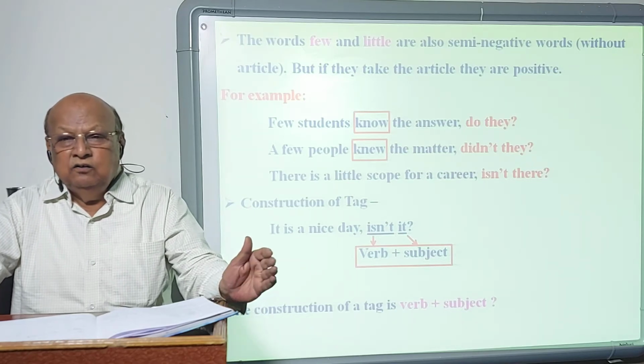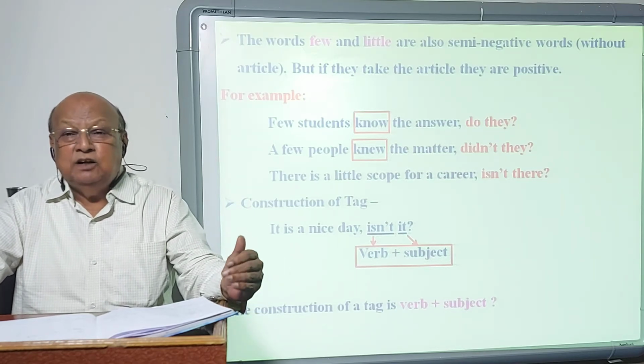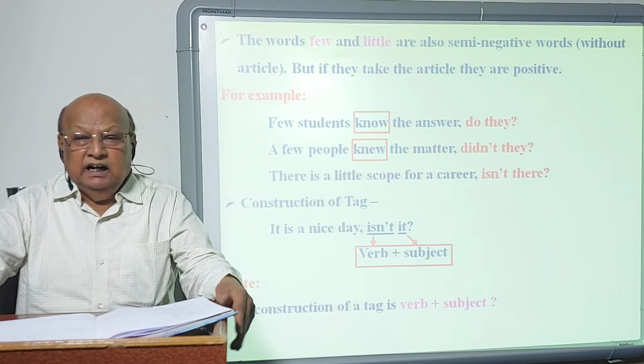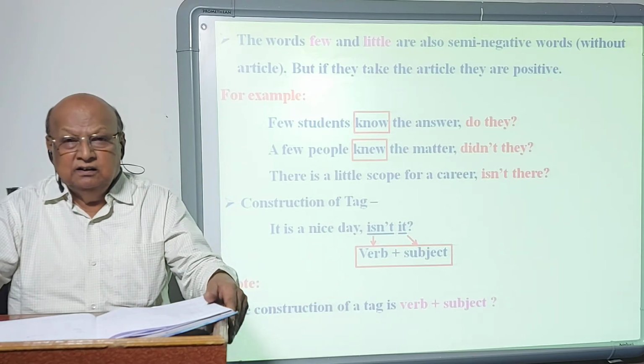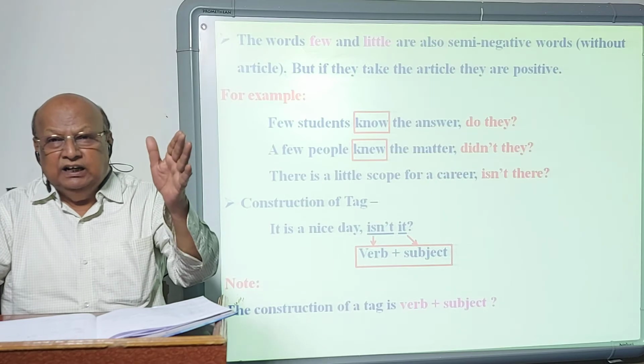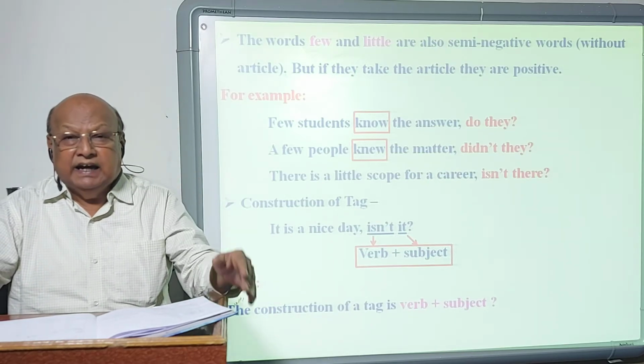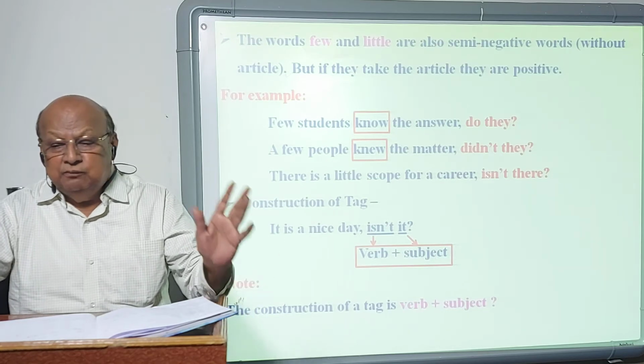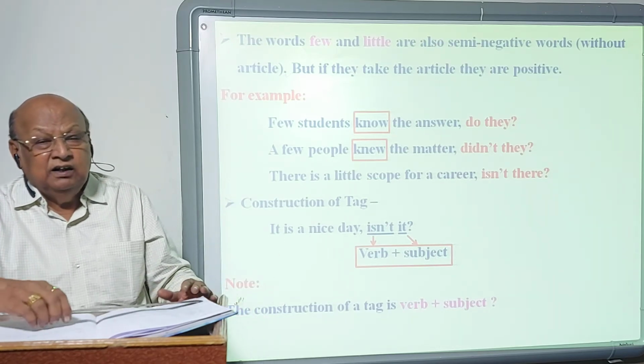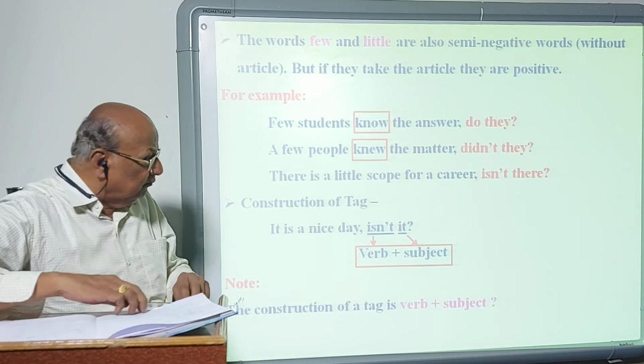Can, shall, will, must, and their past tenses, and linking words, main words. The first three forms of to be, forms of have, and modals are repeated in the tag. But if there is a main word, linking word, then a form of do is used.